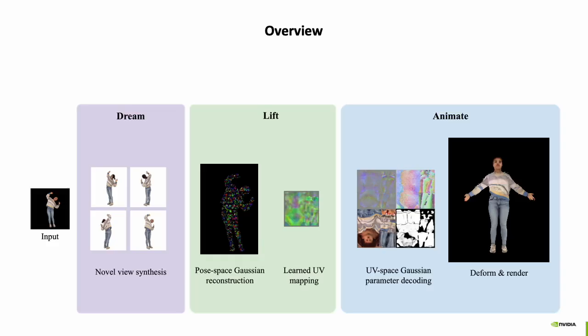Here's an overview of the pipeline. Our work first conducts a dream step, where we hallucinate novel views of the input image with a video diffusion model. In the lift step, we map these novel views to a pose-based reconstruction. This pose-based reconstruction has a Gaussian point cloud, which can then be mapped to a UV space latent, and then this latent can be turned into a Gaussian parameter map in the Animate stage. This map can be deformed and rendered.